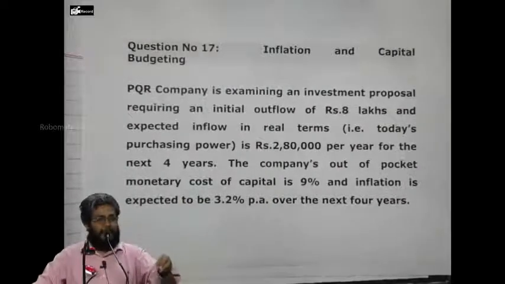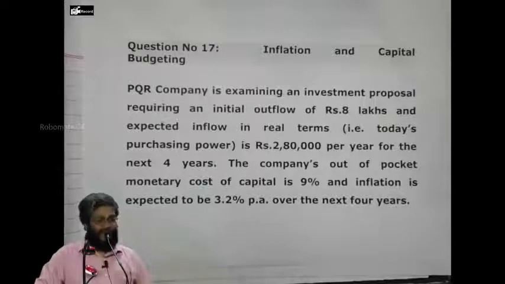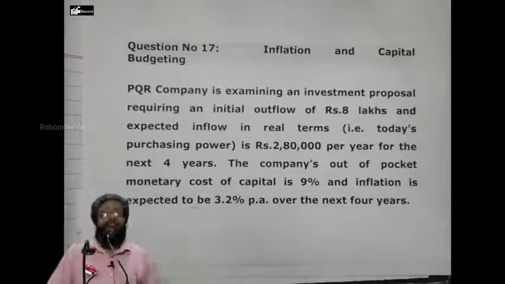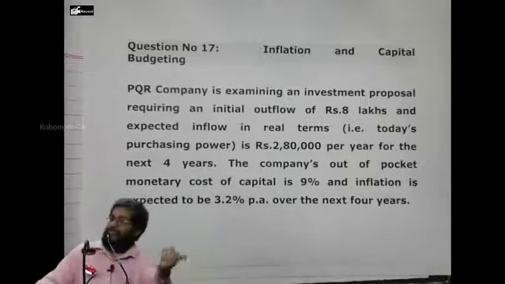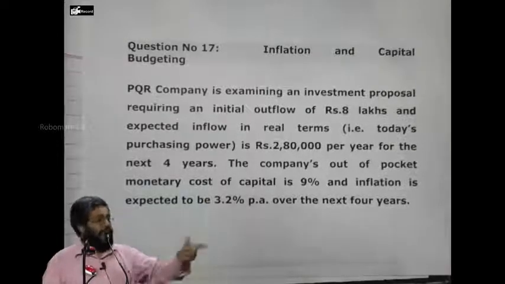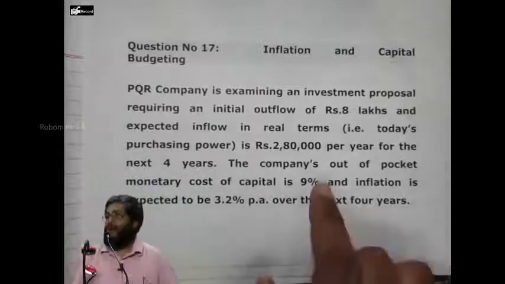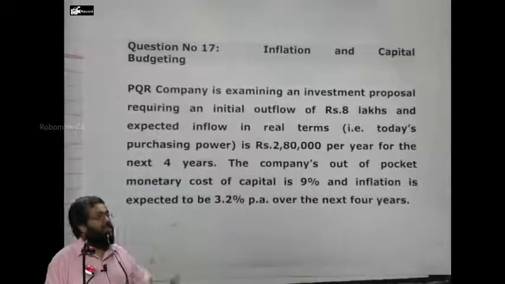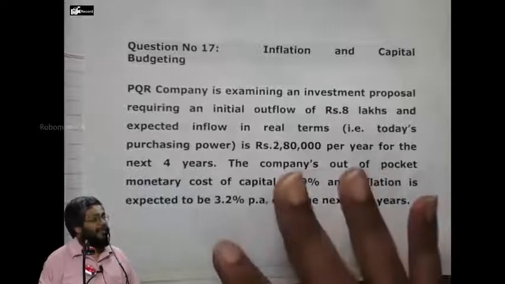In today's purchasing power, if I receive a 10,000 rupees income and inflation is 10%, what is the income in the next year? 11,000. Respond yes or no. So compound the cash flow using the inflation rate and find the money cash flow. That you should discount at what rate? 9%. Both will give you the same NPV. Everybody following what I am saying?